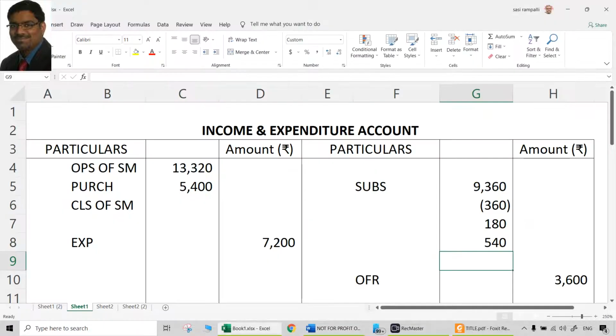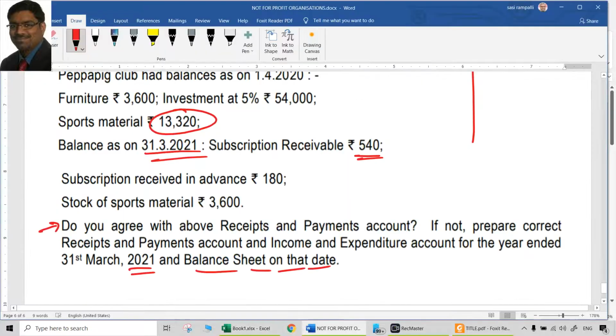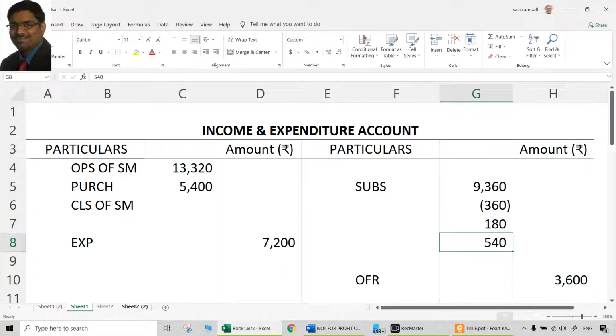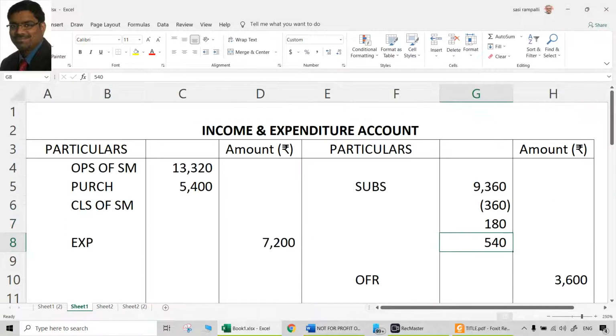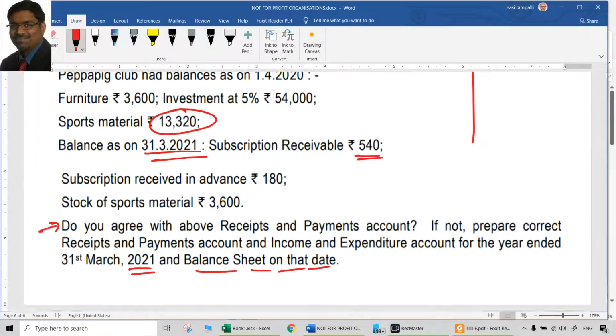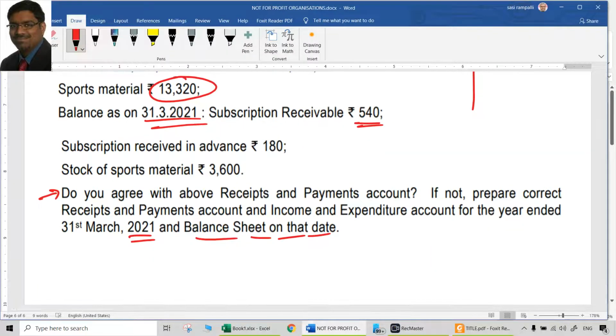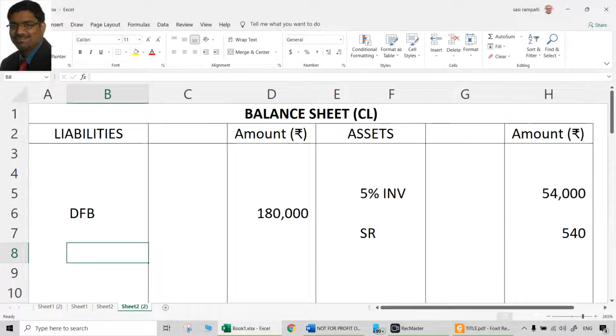Is this part of this 9,360? No, but it is receivable. That means it is related to this year. So it should be part of the income that goes to outer column. So it is added to 9,360. That is the credit aspect. So here debit aspect, which is on the asset side of balance sheet. Here credit aspect to be added to the subscriptions received. Then subscription received in advance. Same way, subscription received in advance is a liability. So first take the balance sheet item, subscription received in advance, amount is 180, liability on the closing date of the balance sheet. This is the credit aspect.